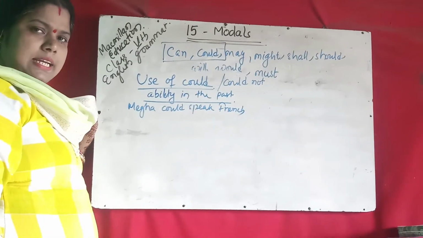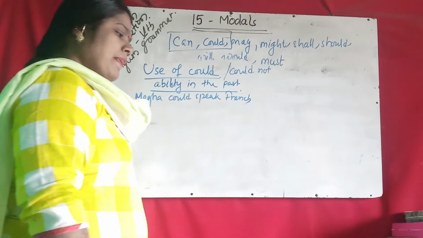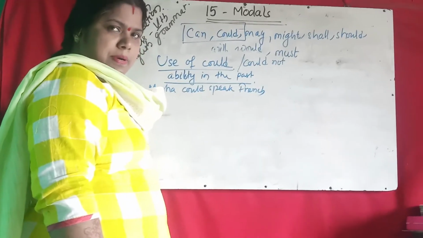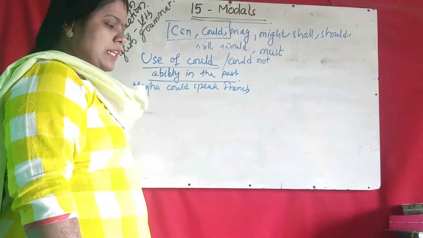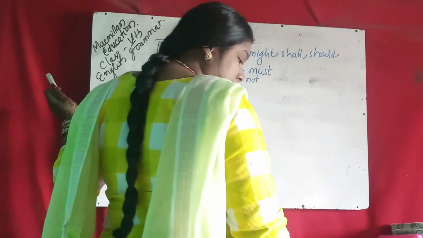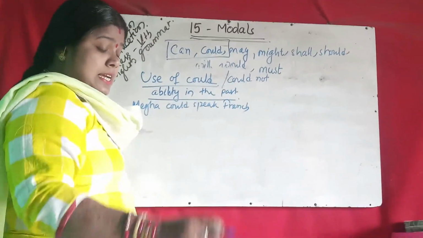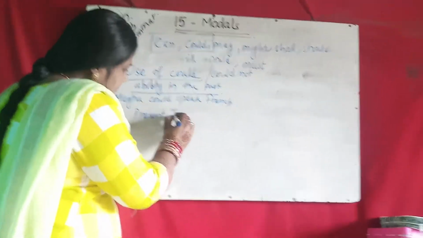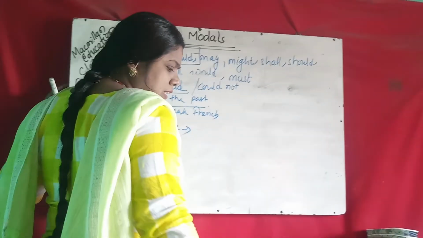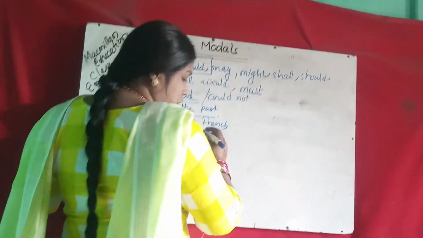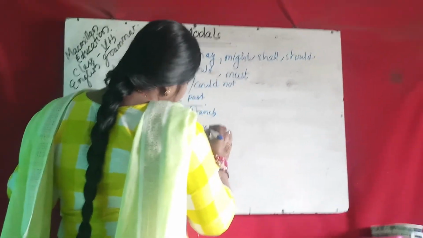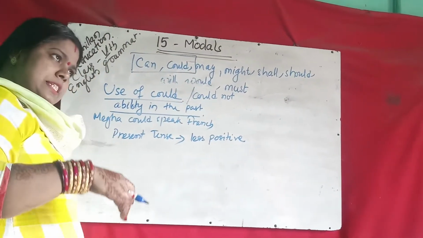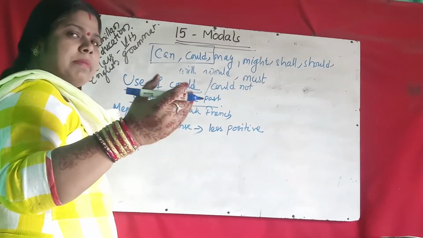I could dance on the stage. I could sing the Telugu songs or others. So it is possibility in the past. When you express some sentence, then you use could. Another could is used in the present tense to express something less positive. Means what? We use present tense, but it expresses less positive. Positive but less positive means it is may, but may not also.